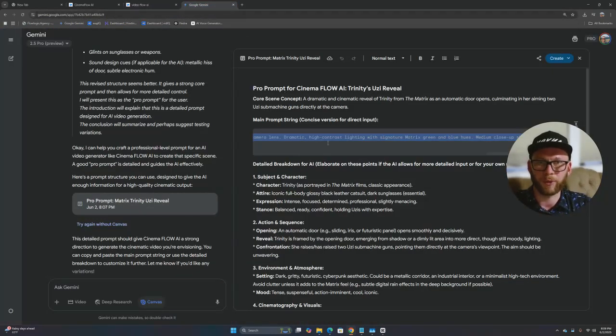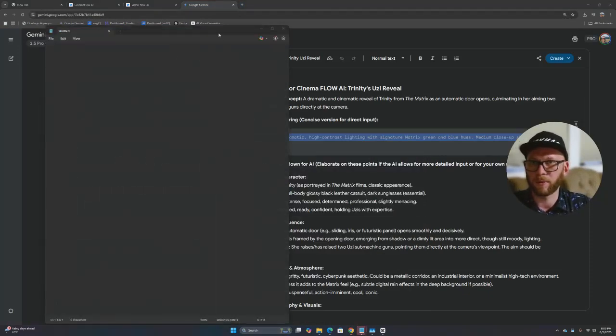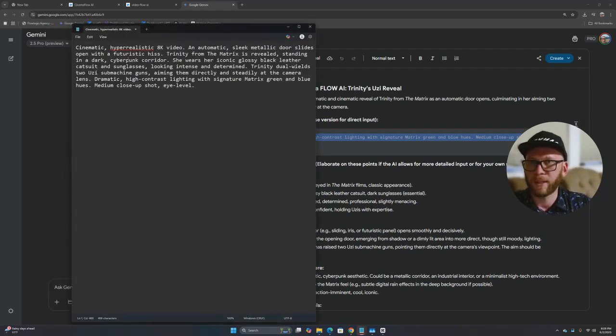And now just while this is being generated, we can take a look right here if we can actually read this. What does it say in the prompt, right? Cinematic, highly realistic 8K video, an automatic sleek metallic door slides open. The futuristic Trinity from Matrix is revealed, standing in a dark cyberpunk corridor. She wears her iconic glossy black leather catsuit and sunglasses, looking intense and determined. Trinity dual wields two Uzi submachine guns, aiming them directly and steady at the camera lens. Dramatic, high contrast lighting with signature Matrix green and blue hues. Medium close-up shot, high level.